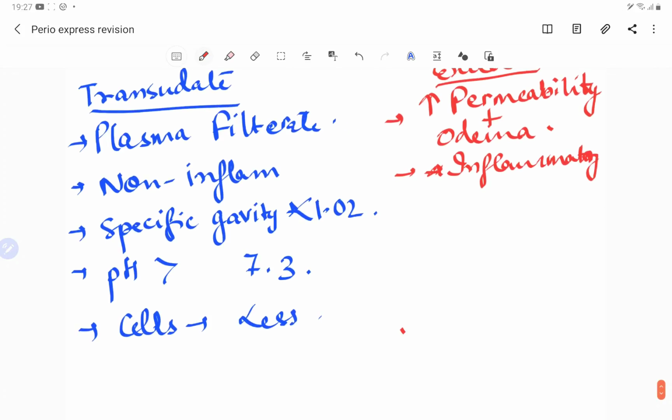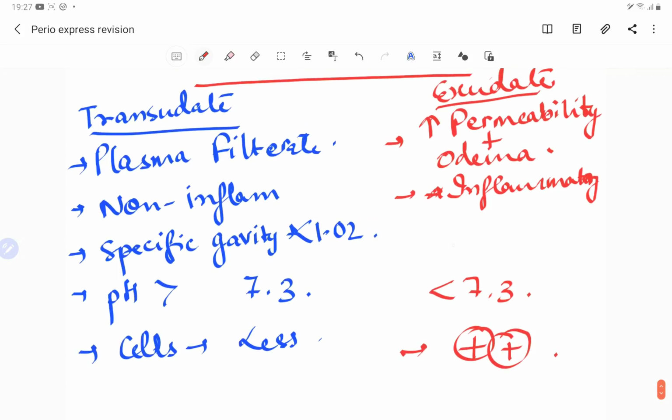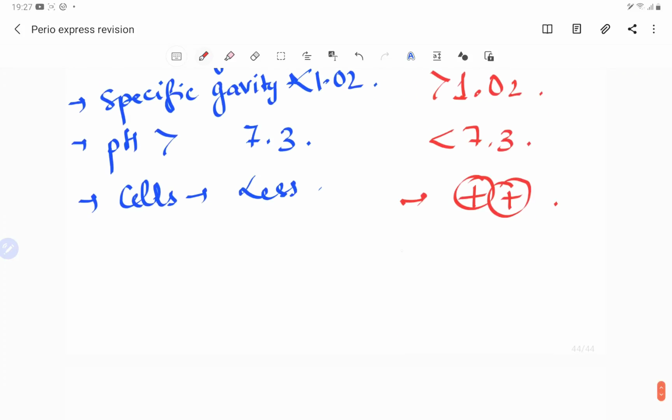So let's write cells positive, that is more number of cells. And the pH, because of the inflammation, we know that it is slightly acidic, less than 7.3. And the specific gravity of this is more, 1.02. And also we see the high protein, so increase in the protein content.